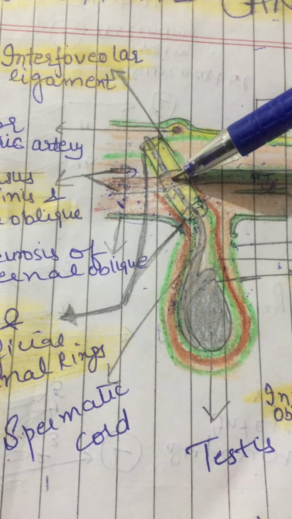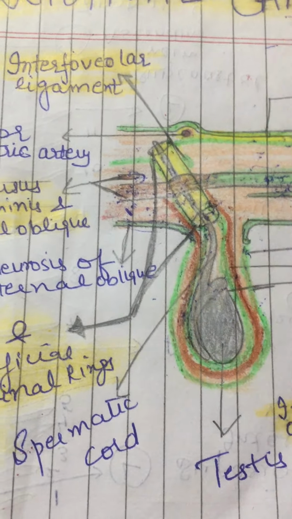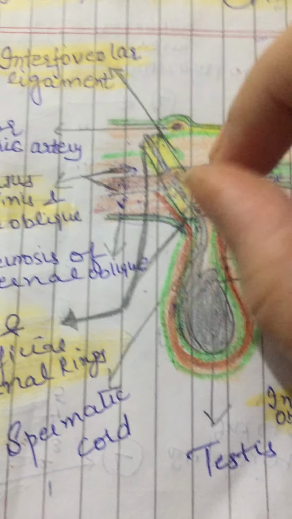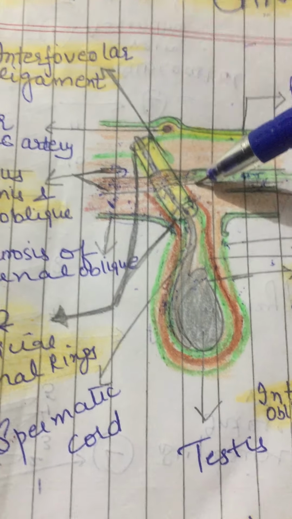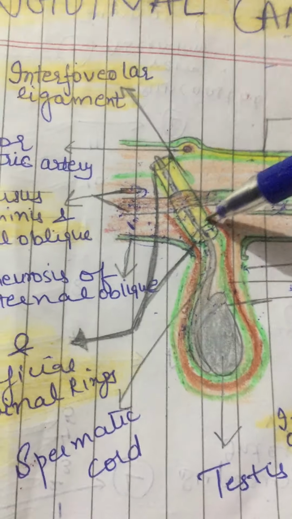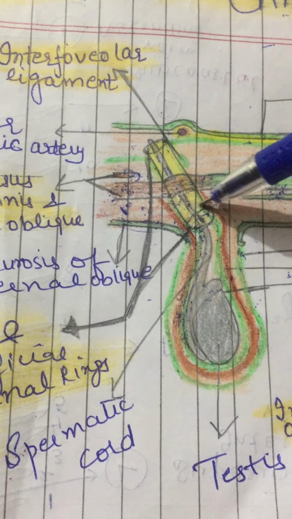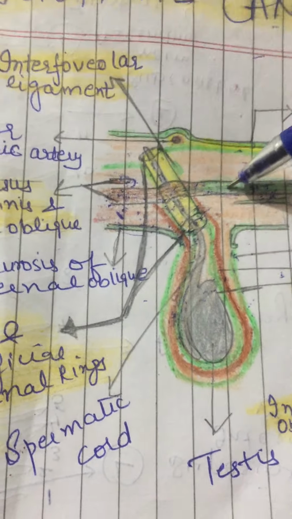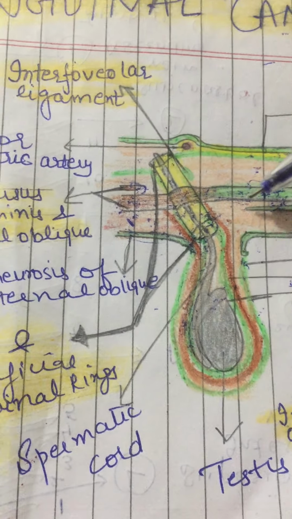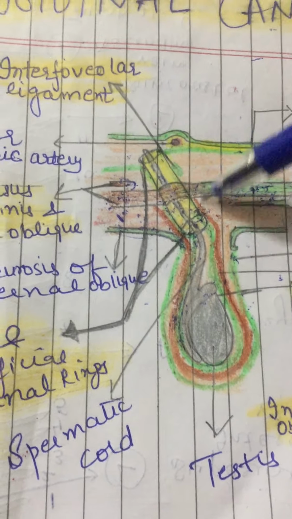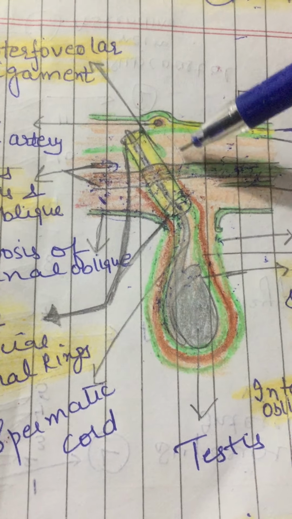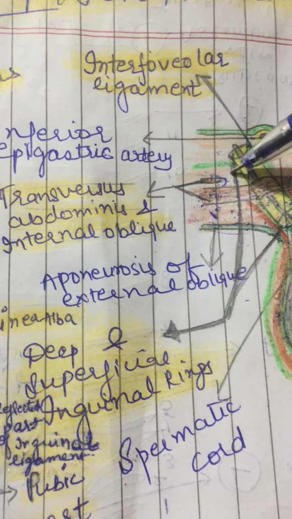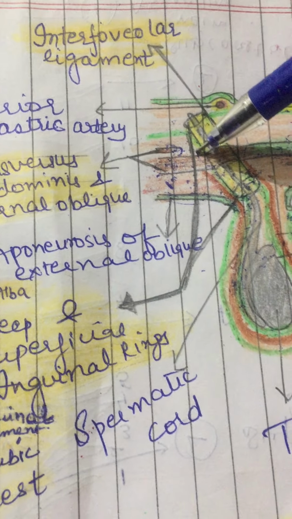So when the intra-abdominal pressure rises, what happens? The anterior and posterior walls become closer and obliterate the passage. This is known as the flap valve mechanism. Then the superficial ring is guarded from behind by the conjoint tendon and by the reflected part of the inguinal ligament. So it also maintains the mechanism of the inguinal canal so that the abdominal contents do not herniate out, right? Then we have the deep ring. The deep ring is guarded from the front by fibers of the internal oblique muscle, right?